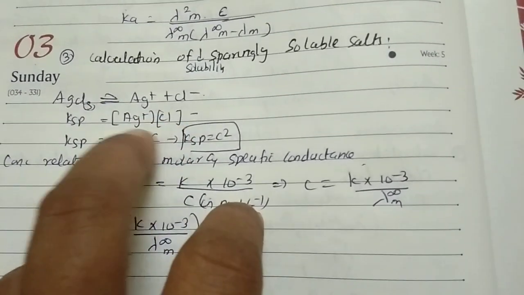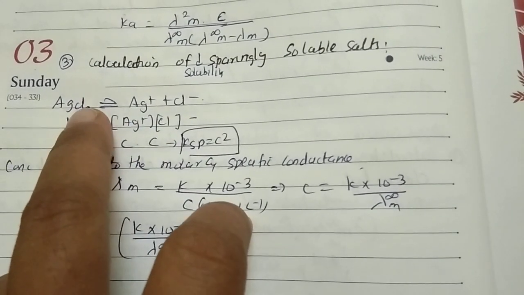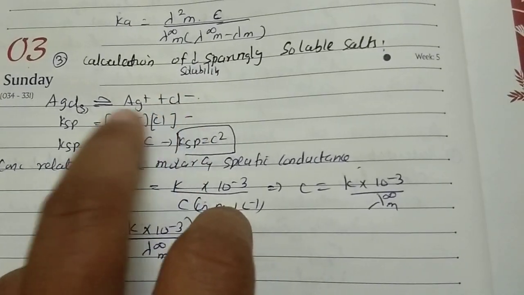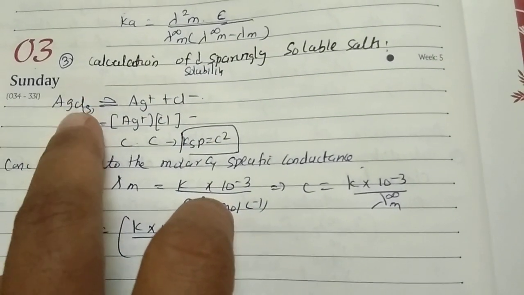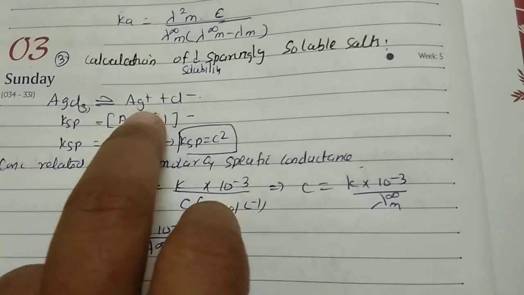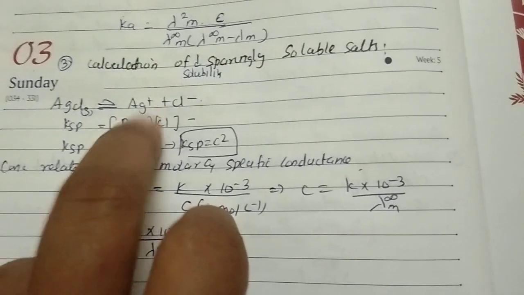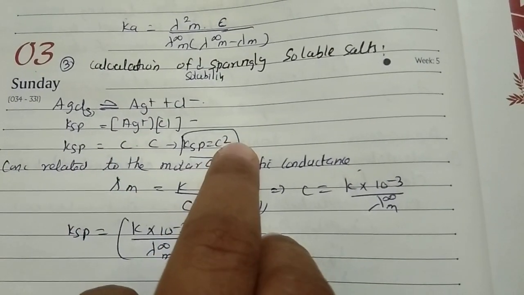So divided by 1. Ksp: initial concentration is 1 mole, 0, 0. Then at equilibrium, 1 mole, C mole of Ag plus and C mole of Cl minus are formed. So Ksp equal to C into C. Ksp equal to C square.